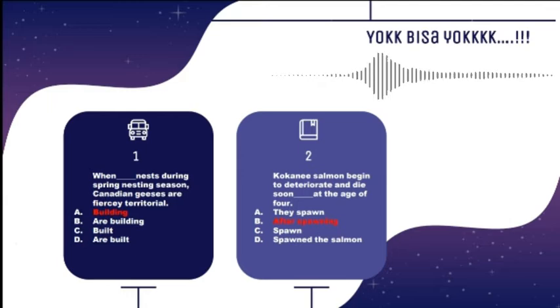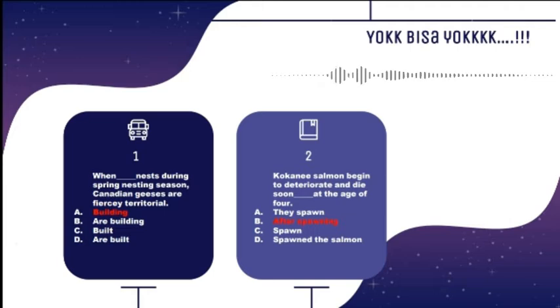Let's read the first question together. When blah blah blah nests during spring nesting season, Canadian geese are fiercely territorial. In a general sentence, or in a sentence without reducing, you may find that after the word when, there are subject and verb needed. But look at the options. They are all verb. It means that the subject has been omitted. When the subject has been omitted, the verb will be changed into different form.